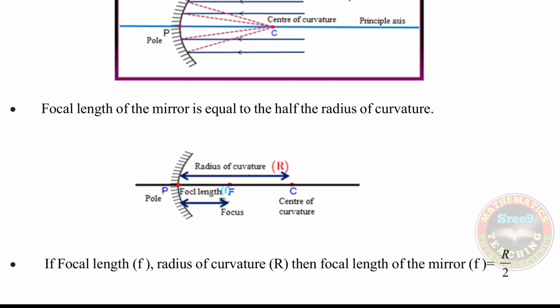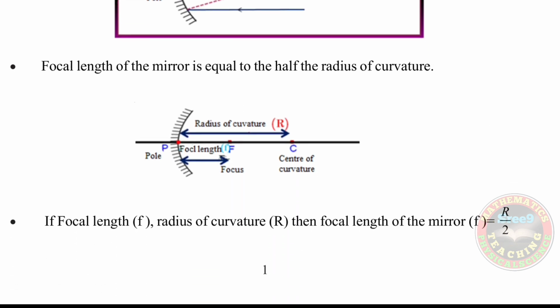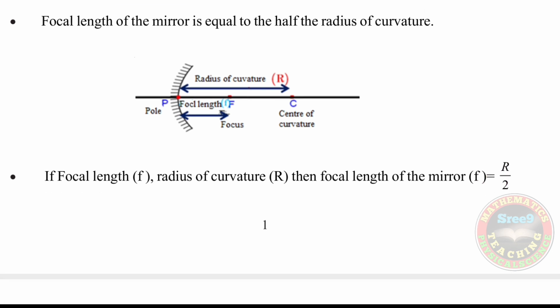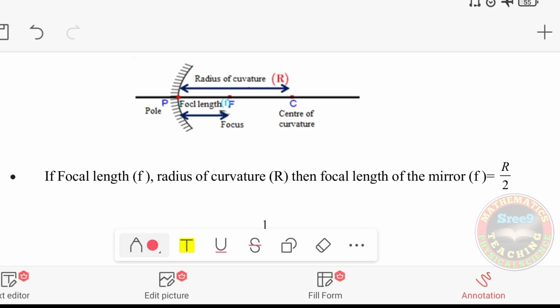Next you see the focal length of a mirror is equal to half of the radius of curvature. Now what is focal length actually? The focal length is the distance from the pole to the focus. Now what is focus? I will show the focus on the screen.